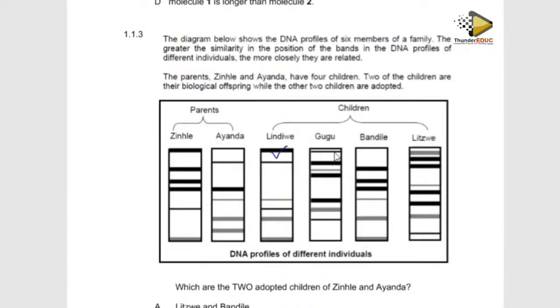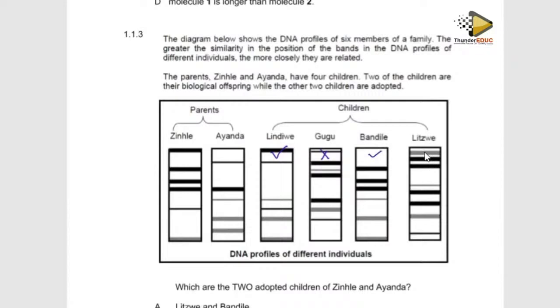Then we go to Gugu. Gugu: nothing, nothing, nothing. So Gugu is not a biological child. Then you go to Bandile. Nothing, nothing, and this one matches from Zintle. This one also matches from Zintle. Again, this one matches from the father, and this one again from the father, and this one matches from the mother. So Bandile is also a biological child.